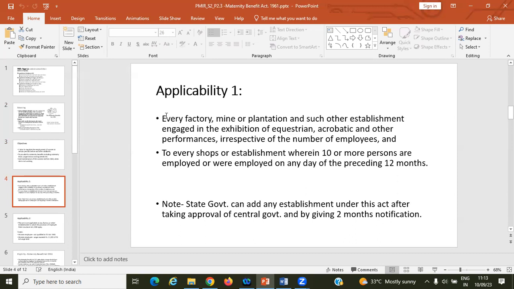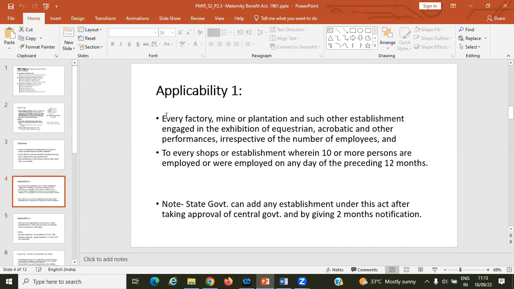Applicability of this act: every factory, any factory where employees are working, mines or plantations, and such other establishment engaged in exhibition or equestrian, which means a sports activity, horse riding.